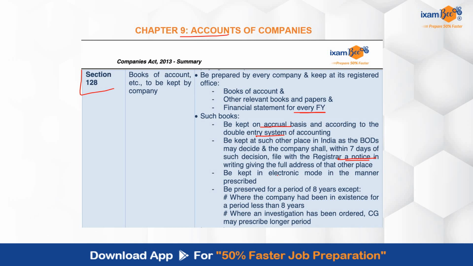If the companies, they follow certain guidelines and all which has been prescribed, they can keep them in the electronic form also. And it is very important to note over here that these reports, they are to be kept by the company for a period of 8 years at least. There are exceptions to this general rule. ये जो है हमारा general rule है कि companies, they will be preserving it for a period of 8 years. So this general rule, there are certain exceptions which you can see over here कि अगर company existence में ही less than 8 years से है, and if there is an investigation and all which has been ordered by the central government, और उस केस में अगर longer period prescribed किया गया है, then it is a different situation.